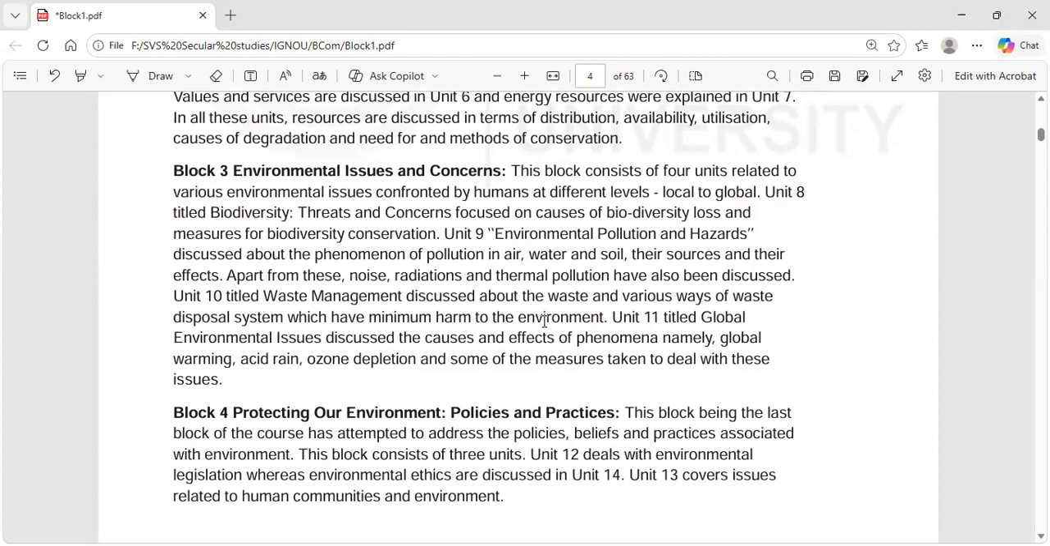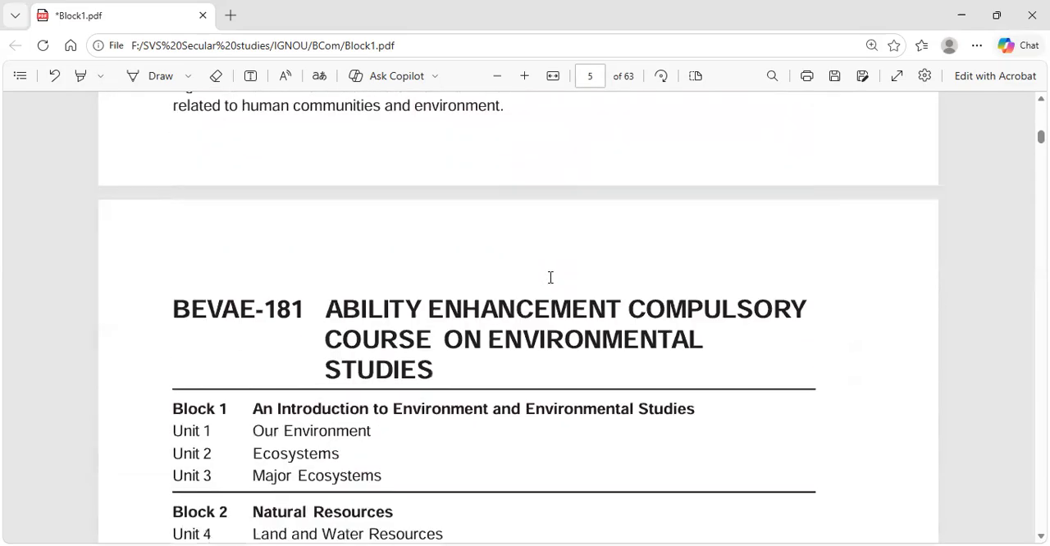Block 4, protecting our environment, policies and practices. This block, being the last block of the course, addresses the policies, beliefs, and practices associated with the environment. This block consists of 3 units. Unit 12 deals with environmental legislation, whereas environmental ethics are discussed in Unit 14. Unit 13 covers issues related to human communities and development.